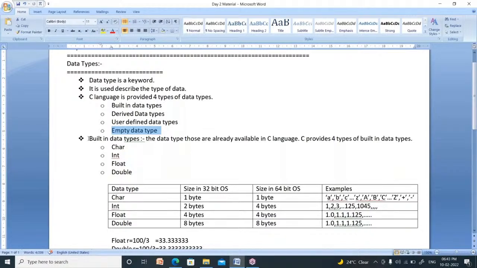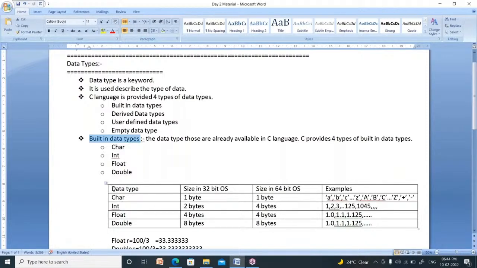Now, what is built-in data type? Built-in data types means the data types that are already developed and provided in C language. Those data types are called built-in data types. How many built-in data types are there? There are 4 built-in data types. One is character, second is integer, third is float, fourth is double.